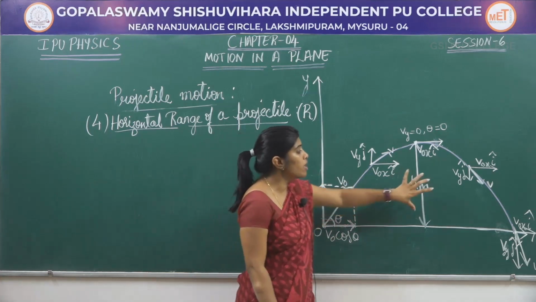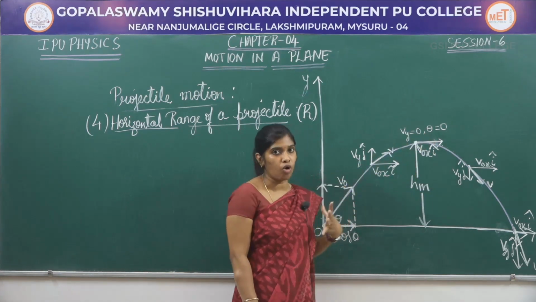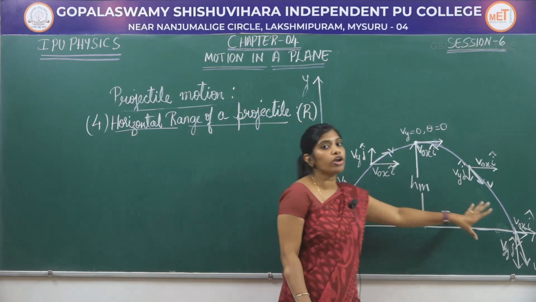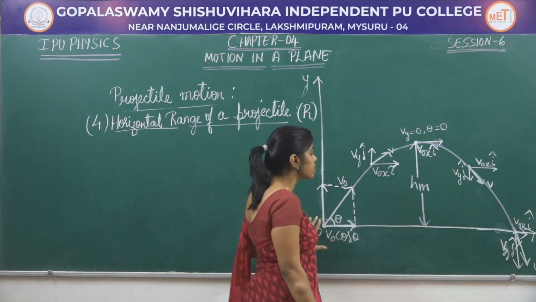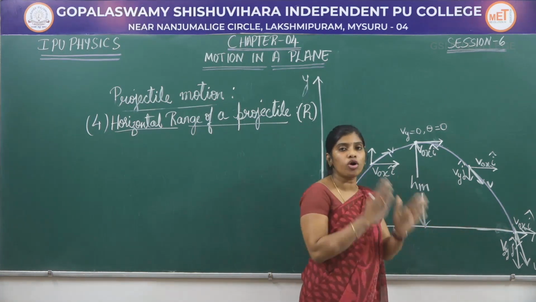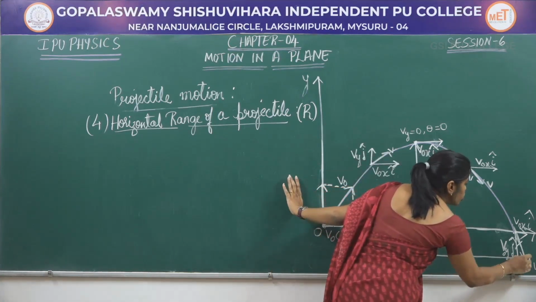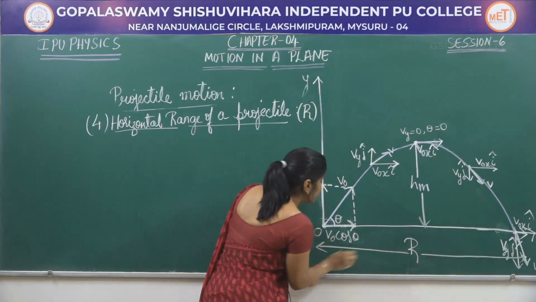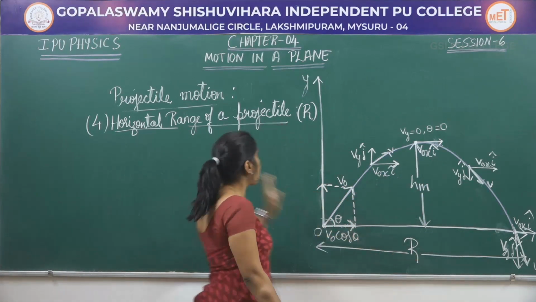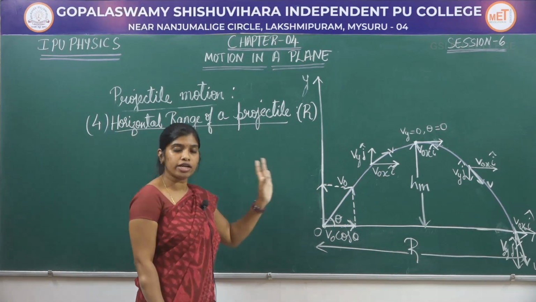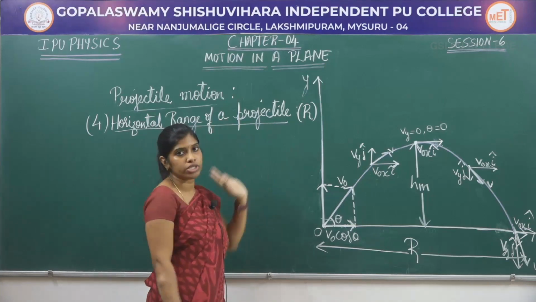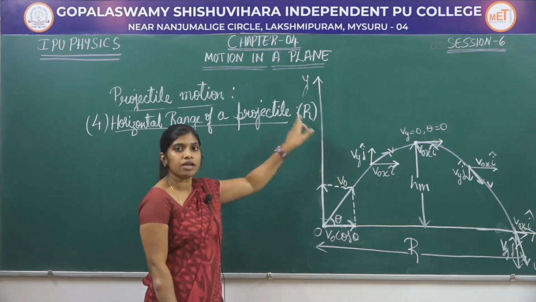So, we have found the maximum height reached by the body, but what will be the horizontal range of the body, that is the distance moved in the horizontal direction. So, this distance moved by the projectile in the horizontal direction is called horizontal range, or it is also called range of a projectile. It is denoted by the letter R.